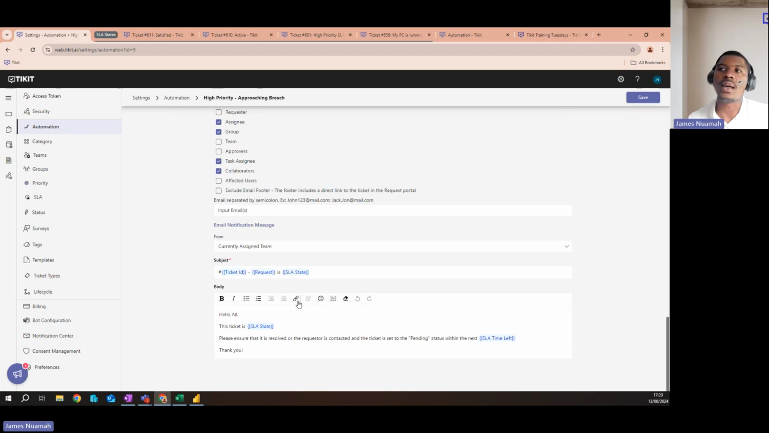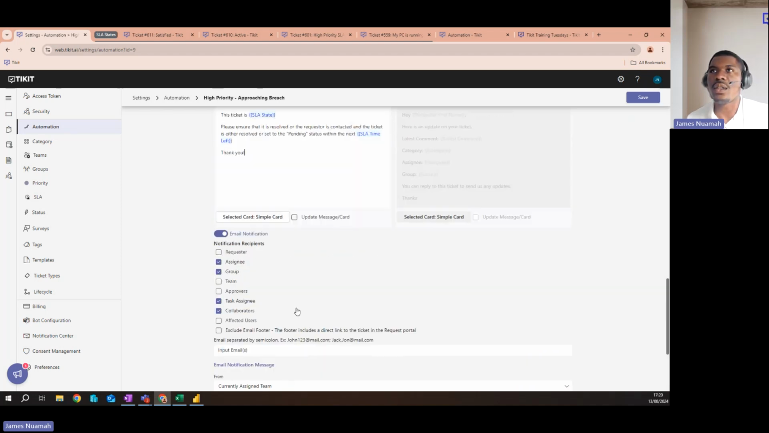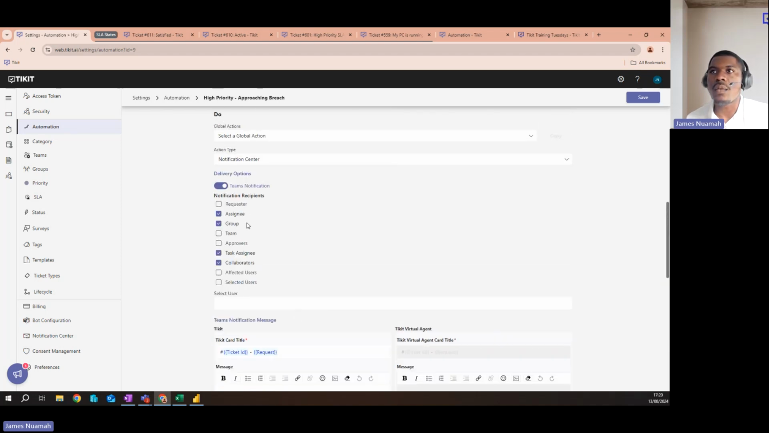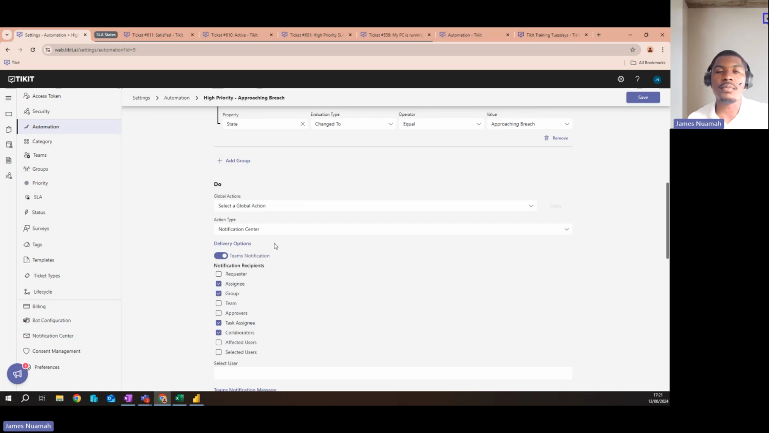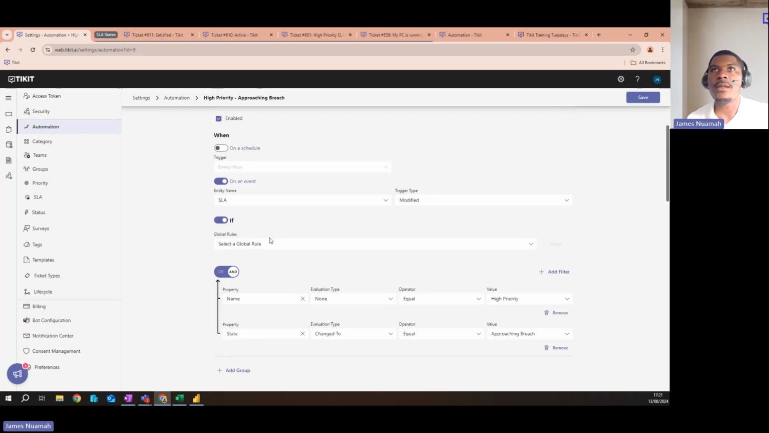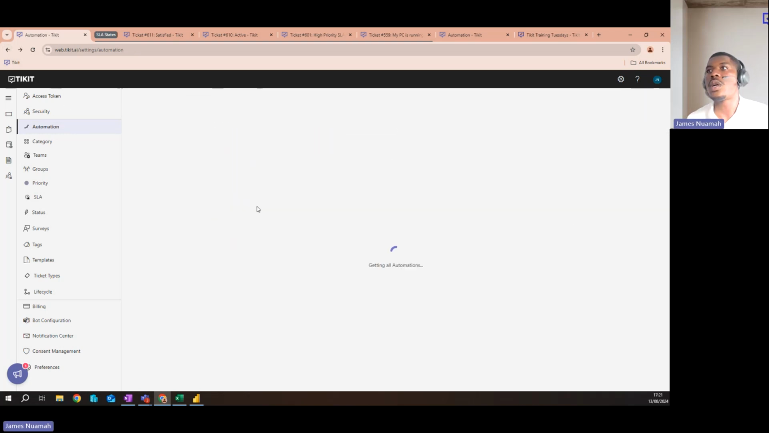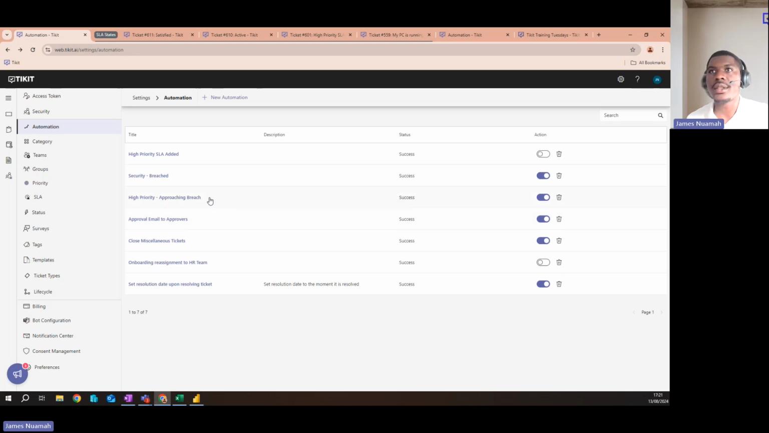And of course, you could send out the same email notification if you'd like. And a key thing here, I've sent it to the assignee, to that group, and to any task assignees and any collaborators on the ticket as well. So you can really choose what you'd like and who you'd like to know about this change and who's best in place to step in if need be. So those two were covering notifications.